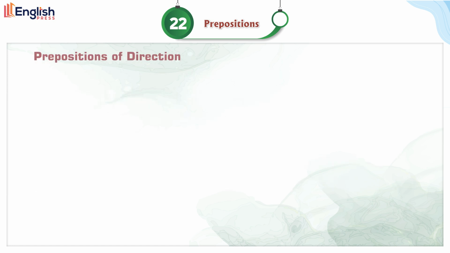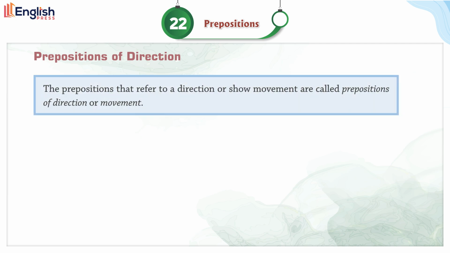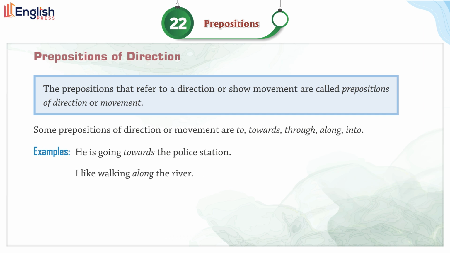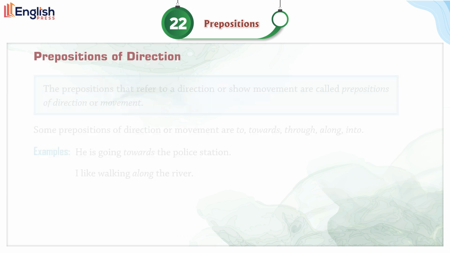Prepositions of direction. The prepositions that refer to a direction or show movement are called prepositions of direction or movement. Some prepositions of direction or movement are to, towards, through, along, into. Examples: he is going towards the police station. I like walking along the river.